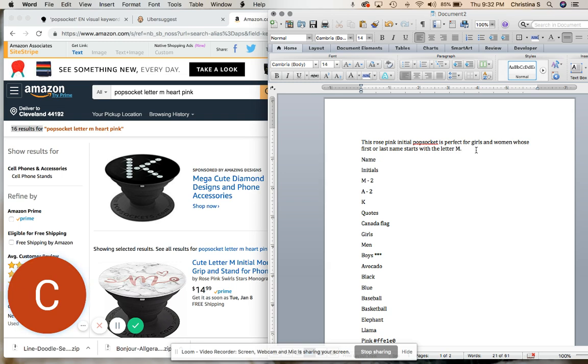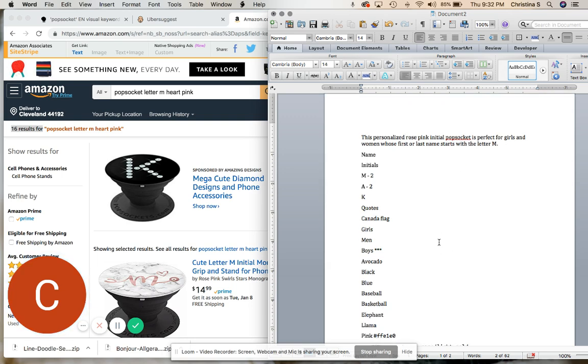So you'll see those terms a lot with regard to Popsockets. So you could say that, because having the letter M on it is personalizing the Popsocket. So initial, personalized rose pink. So you just want to work some of those words in there.